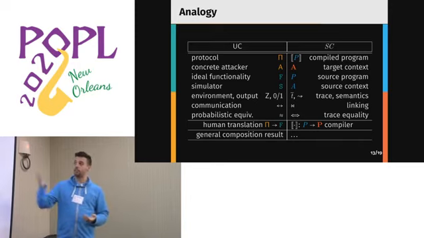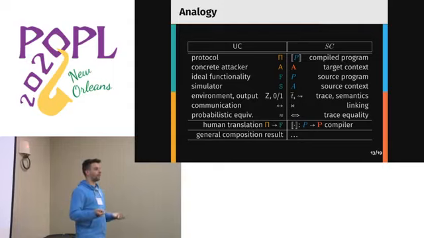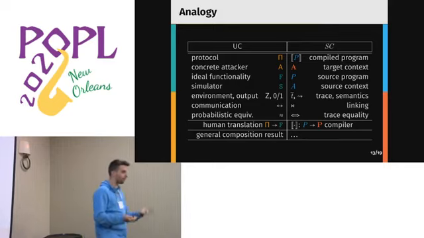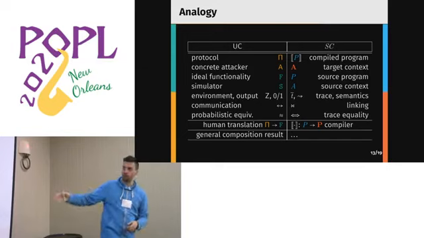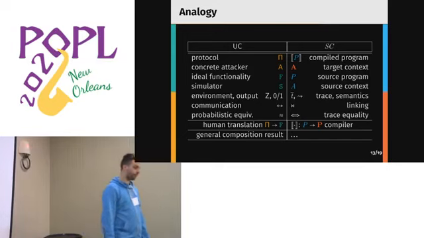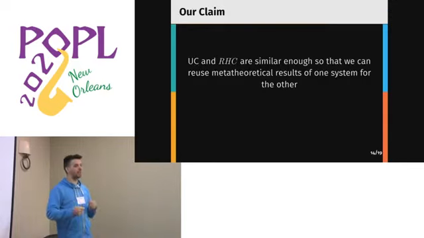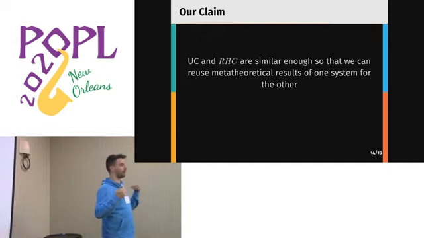On the other side, they have this amazing general composition result, and we don't have anything like that in robust compilation yet. And we've seen that this problem of not having a composition result is apparent for any analogy you try to take, when you try to bridge secure compilation with other theories as well. So our claim is that because of these many analogies, we hope that meta-theoretical developments in one world can be borrowed in the other and vice versa.